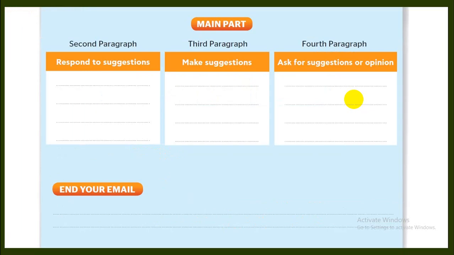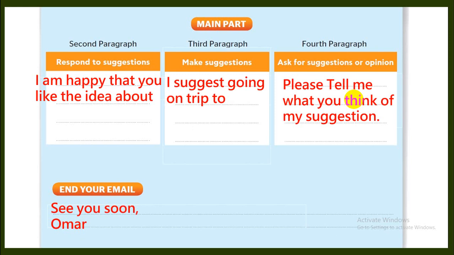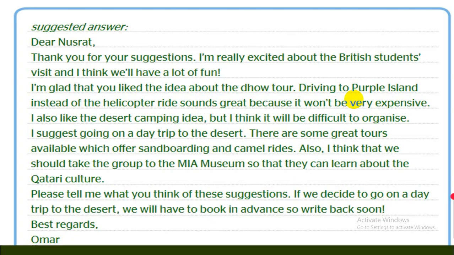Again, move on to the main part. Excellent. It has got three paragraphs: respond to the suggestion, make a suggestion, and ask for an opinion. Then end your email. We say, see you soon. Then don't forget to sign and write your name at the end. Okay? Is it clear now? Hope so. And here we have a suggested answer.